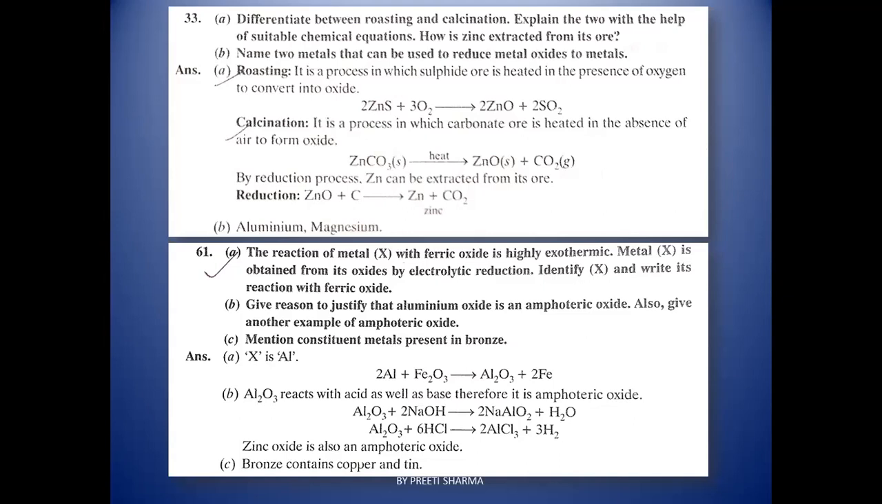And give a reason to justify why aluminium oxide is amphoteric in nature. You have to give both the reactions with NaOH and HCl. And mention the constituent metals present in bronze. So you must know bronze contains copper and tin.